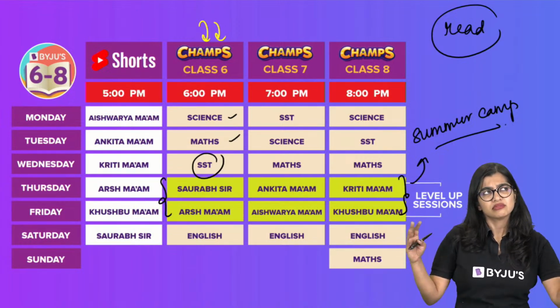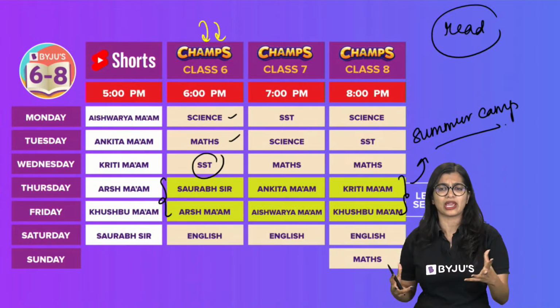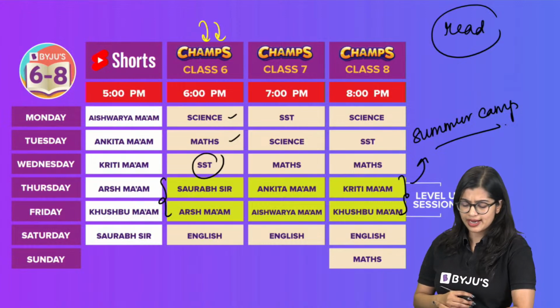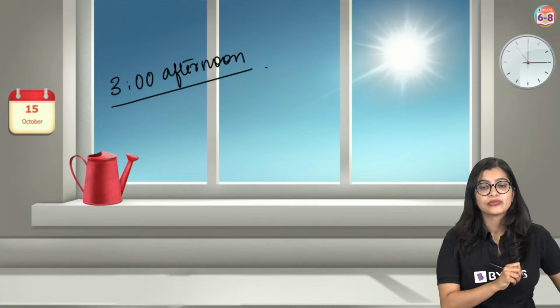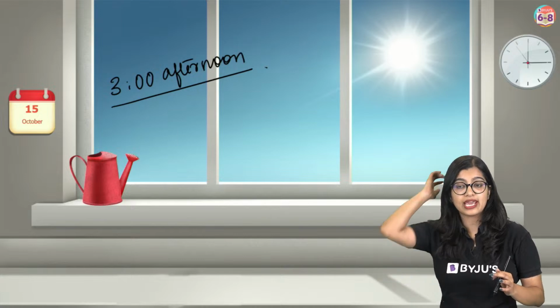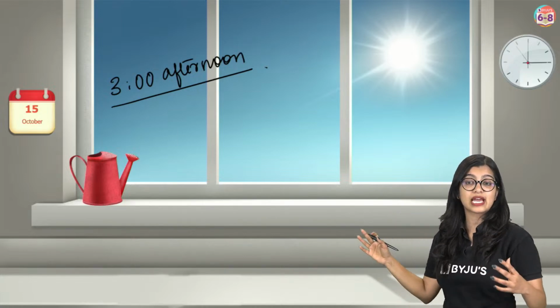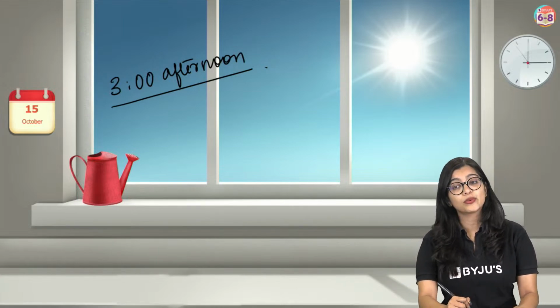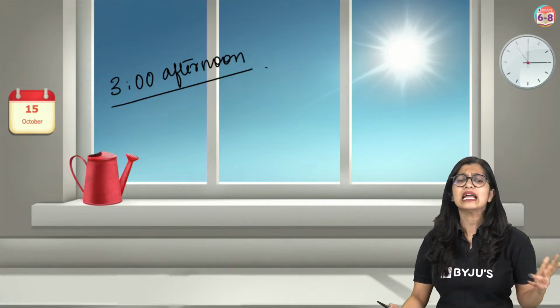Now, this particular chapter starts in a very different way. I'm going to start with something that all of you are aware of. Let's assume that it is 3 o'clock in the afternoon, and I ask you to look outside your window. What will you tell me? Imagine I told you to go outside at 3 o'clock and look outside in the afternoon. Now it's 6 o'clock, but if at 3 o'clock I ask you to do it, what will you tell me? You will see that it will be sunny, right?